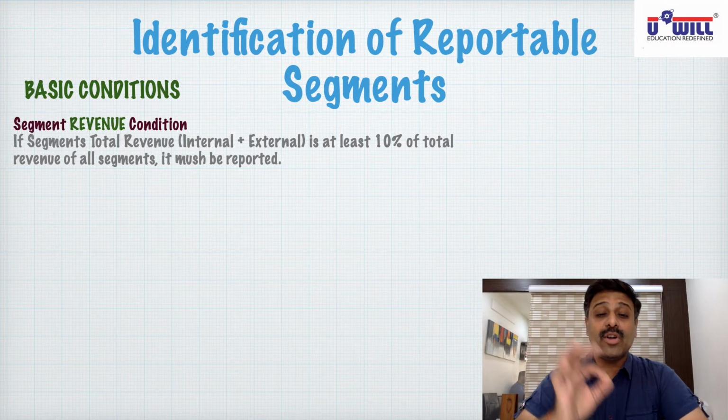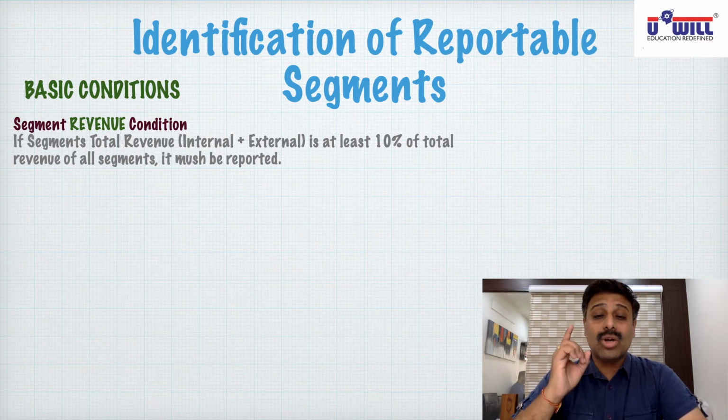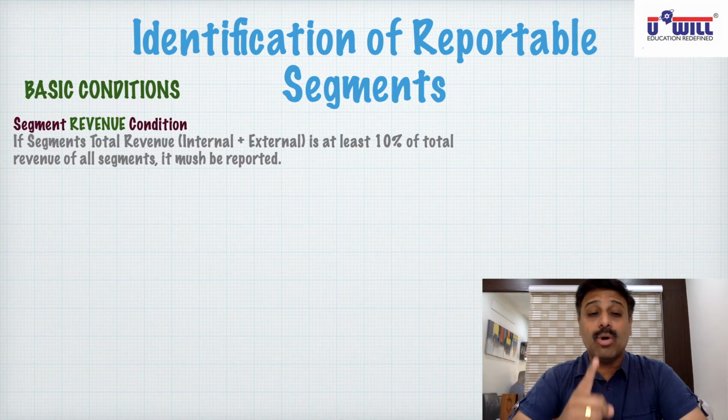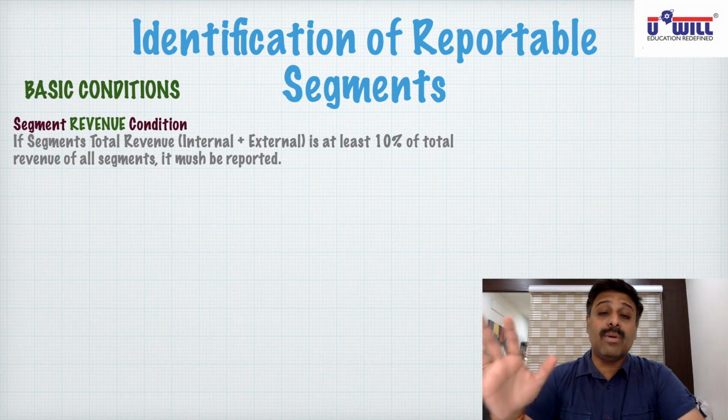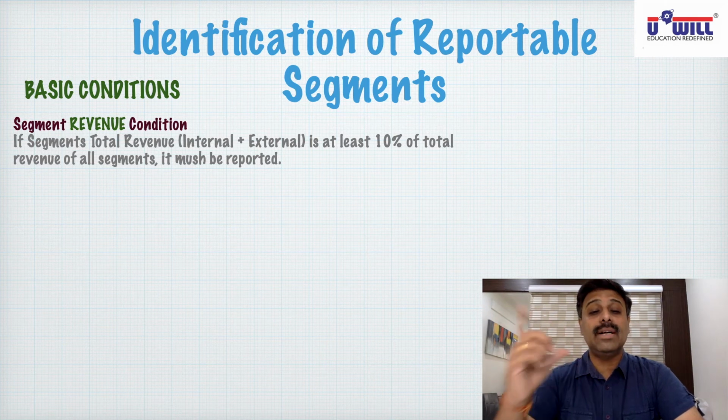So if any of your segments' revenue, total internal plus external, crosses 10% of total revenue of all segments, then you have to report that segment's all information, incomes, that is revenues, expenses, assets, liabilities, etc., to the shareholders. That segment must be known to the shareholders.